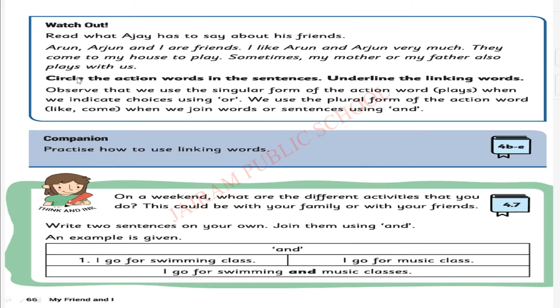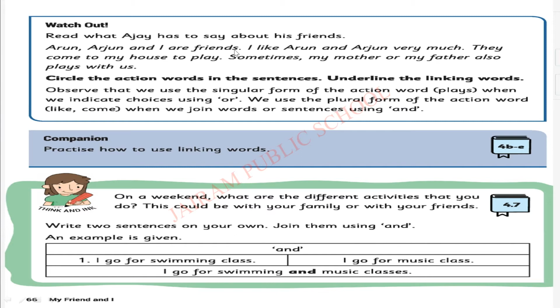This is the paragraph. I hope you understood. So now let's see what we should do. Circle the action words in the sentences. Underline the linking words. First we are going to circle the action words. Let's see what the action words given here are.